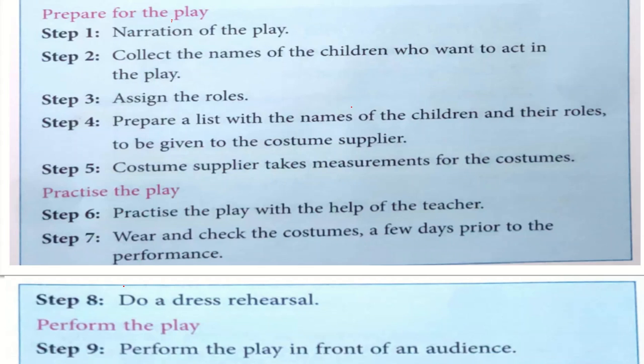Step number 4, she will prepare a list with the names of the children and their roles to be given to the costume supplier. Step number 5, the costume supplier takes the measurement for the costume. Step number 6, they will practice for the play. Step number 7, they will wear and check the costumes a few days prior to the performance. Step number 8, they will do a dress rehearsal. And finally, in step number 9, they will perform the play in front of the audience.